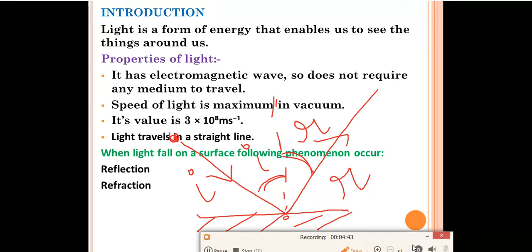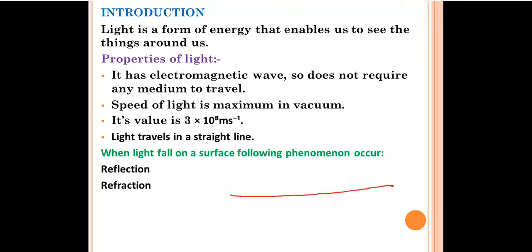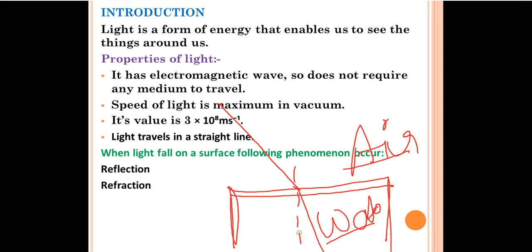Now what is refraction? Suppose we have two mediums over there. This is your air and this is your water. Suppose this is a glass slab in which water is filled. This is air and this is water. When a ray of light comes from air and enters the water surface, what will happen? It will bend. It will not go in a straight line. And if you draw a normal over there, it will bend. So this is the incident ray and this is the refracted ray.